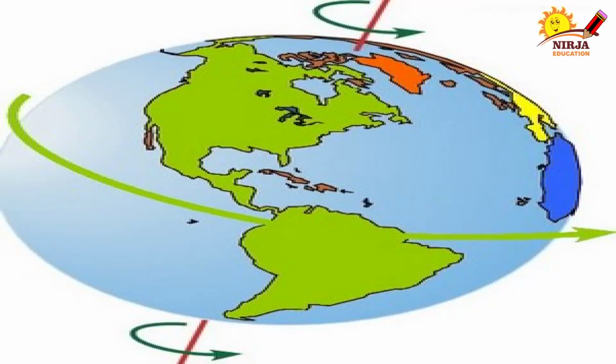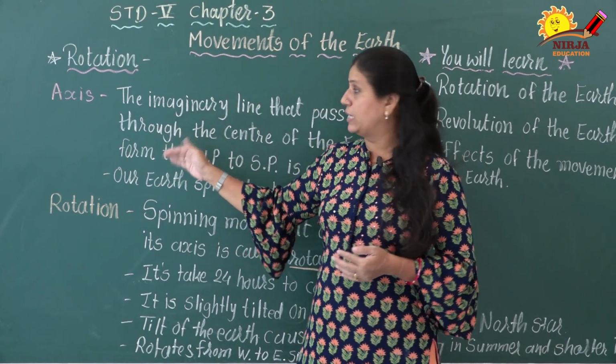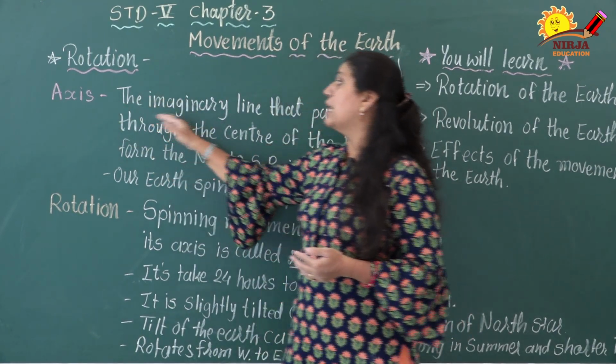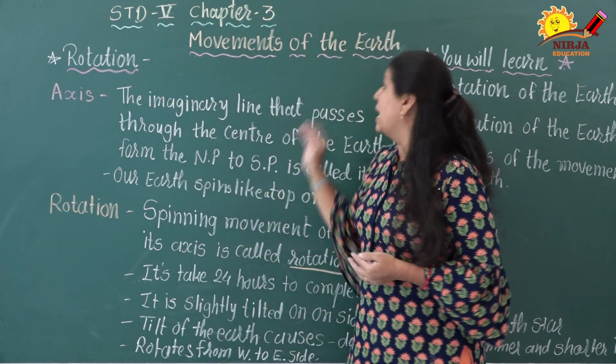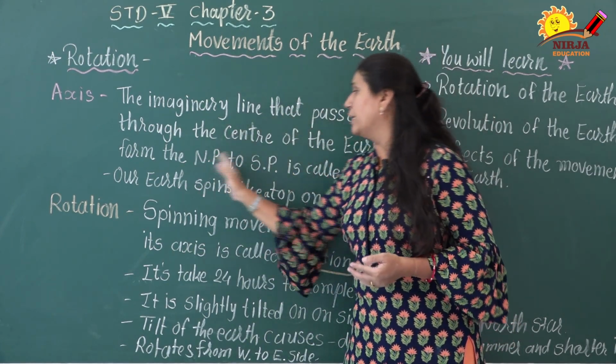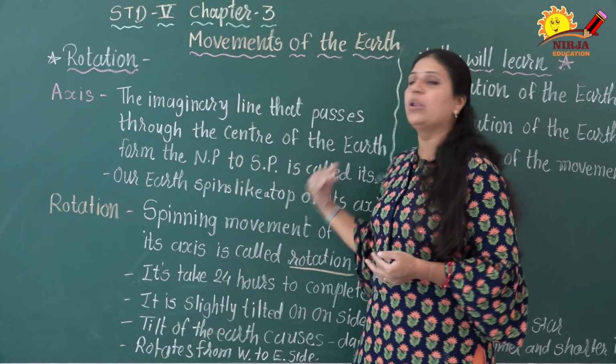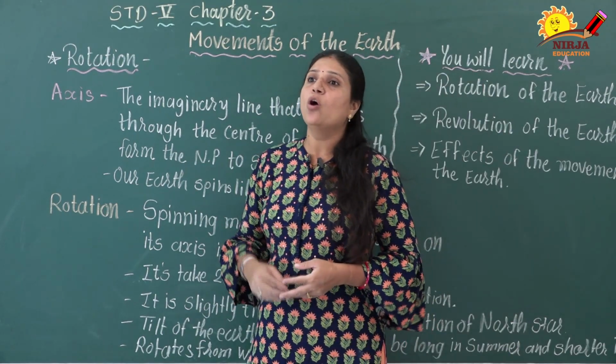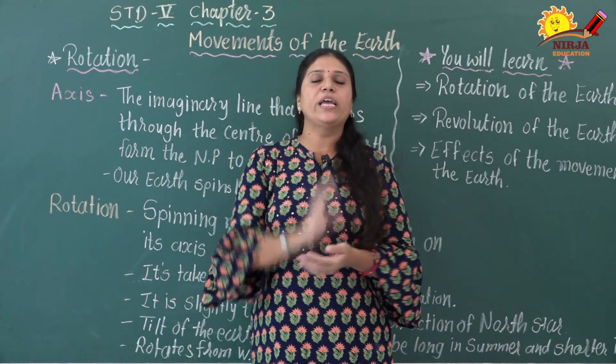Before going to know about rotation, let me show another thing. Our earth spins like a top on its axis. Are you clear about this? What is axis? The axis is an imaginary line that passes through the center of the earth from the North Pole to the South Pole. Now we are going to know what rotation is.